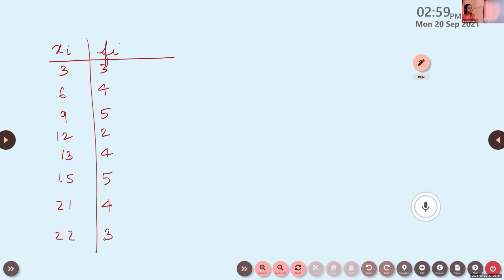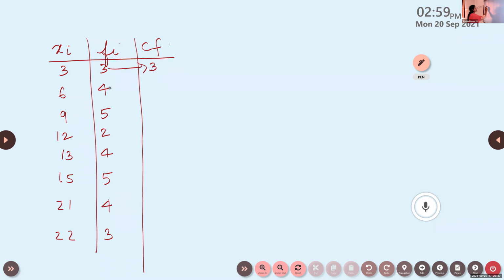We are asked to find the mean deviation about the median. The first thing we have to find is the cumulative frequency, CF. The first value stays the same, 3.